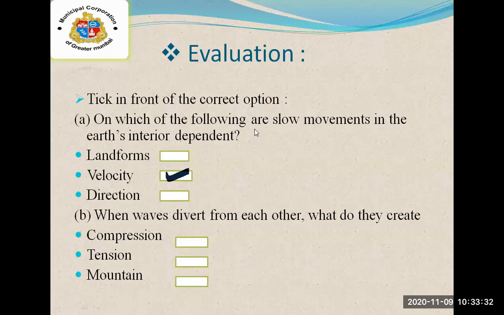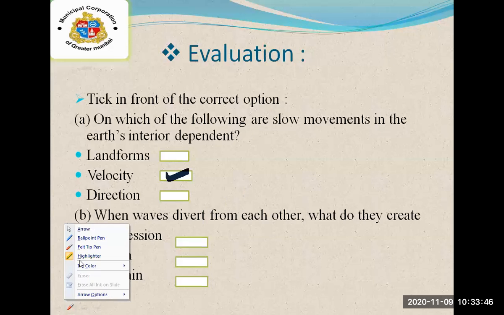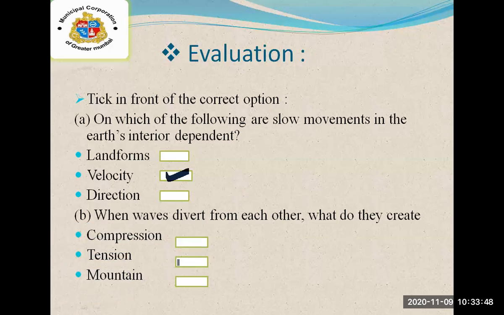Shifa from 9th Khairnagar School. Yes, tension. Very good. This is the correct answer. Tension is released when waves divert from each other; it creates tension in the interior of the earth.